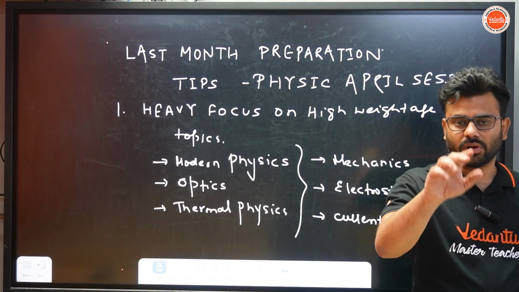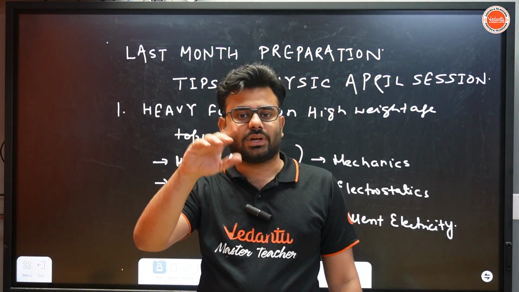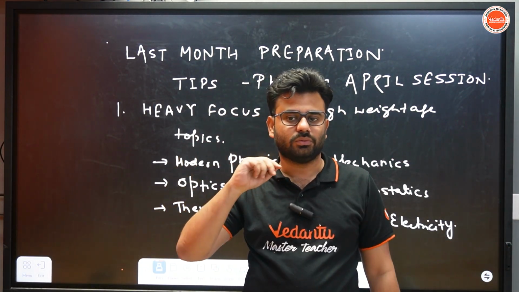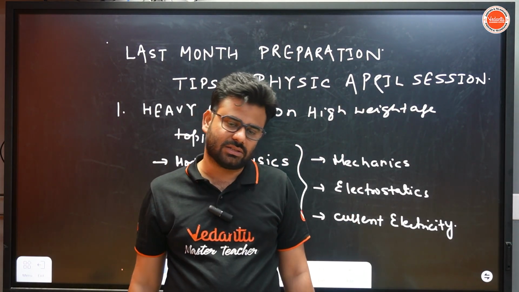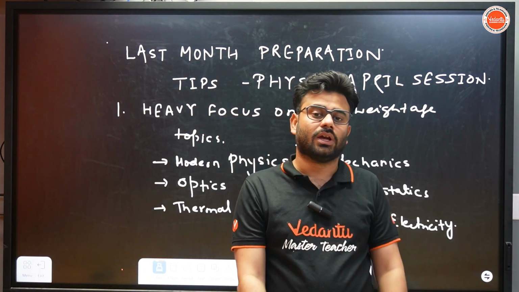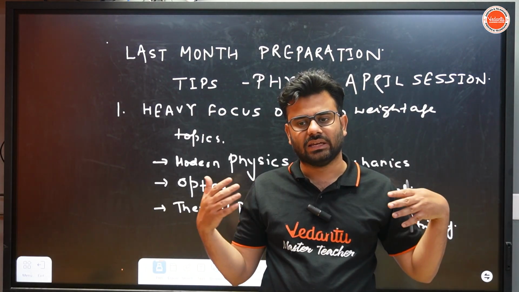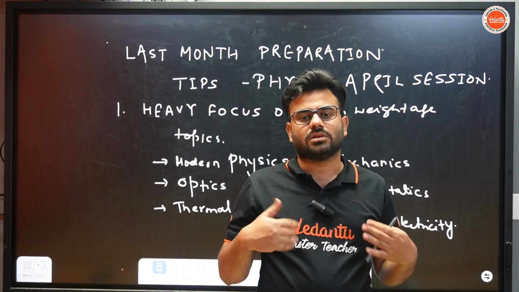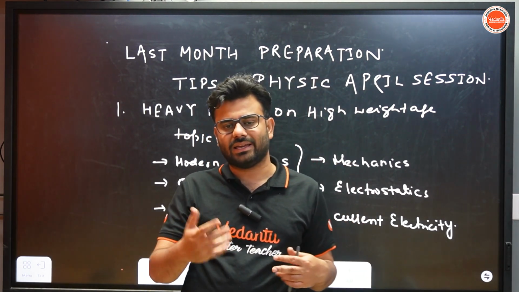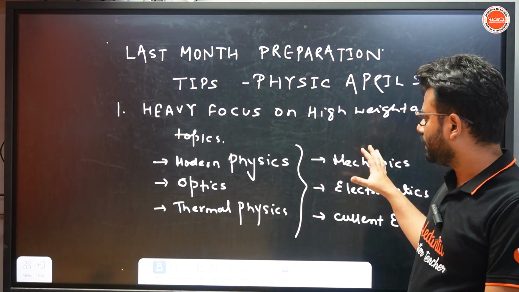Also very important, when it comes to current electricity, you have to go through the basics of the concept: how current is related to the drift velocity, as well as current density, resistivity and conductivity, how J equals sigma E. Like that we have several formulas that we have to take care of.